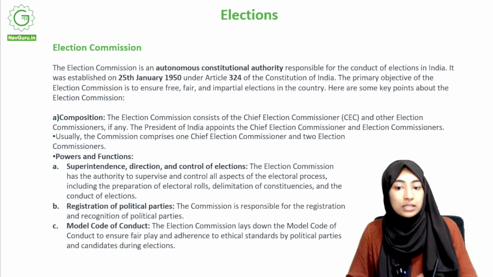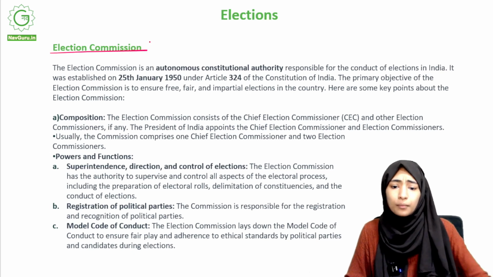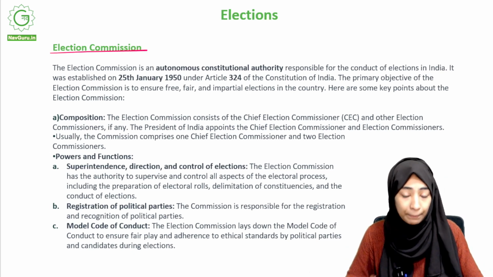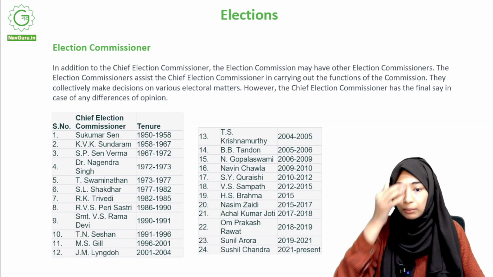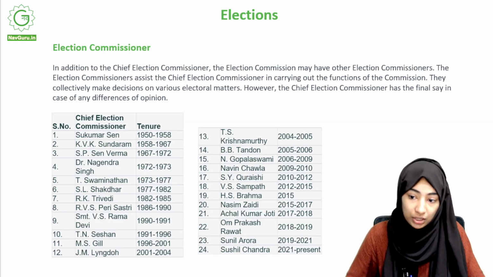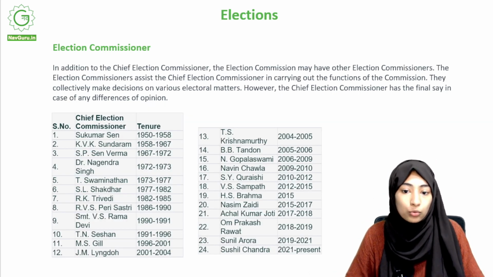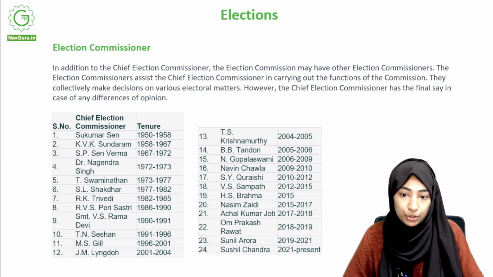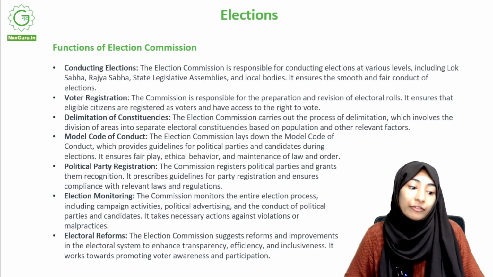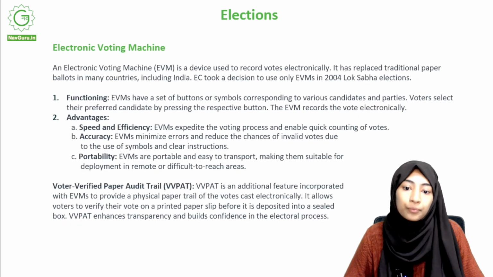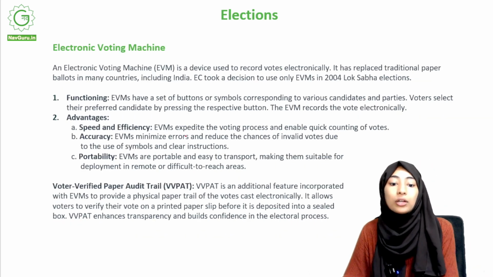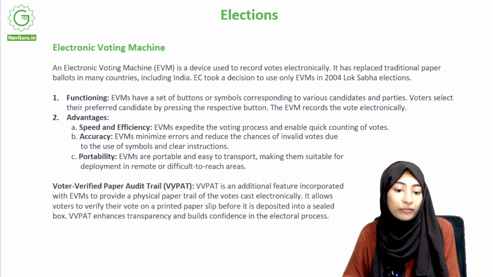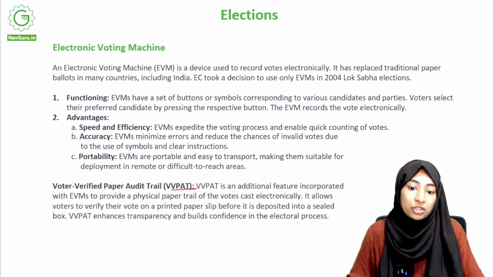First we studied the Election Commission, then the powers and functions of the Election Commission. After that, we moved on to the Election Commissioner and went through certain points under it, and then we looked at the functions of the Election Commission. After that, we looked at the electronic voting machine and the VVPAT, or voter verified paper audit trail.